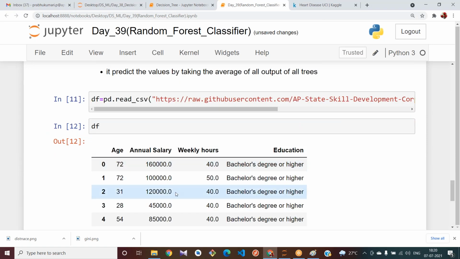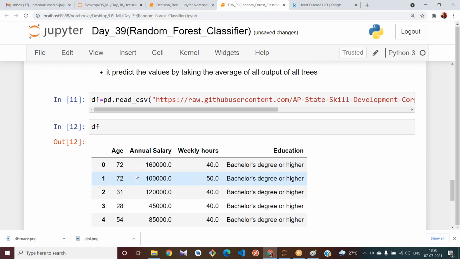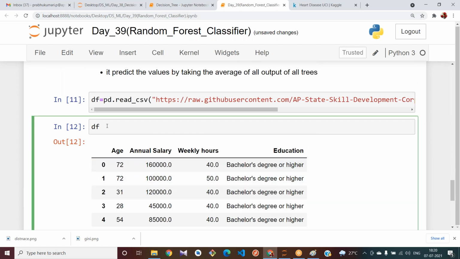See, age, annual salary, and weekly hours. This is the only data we have. Let me use only weekly hours.